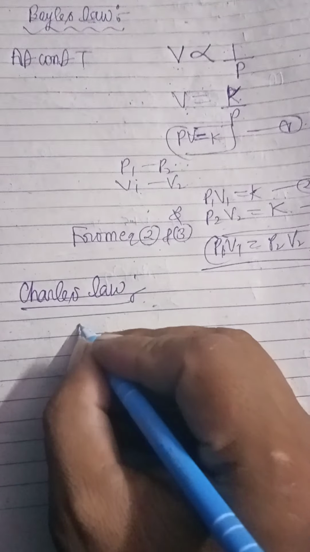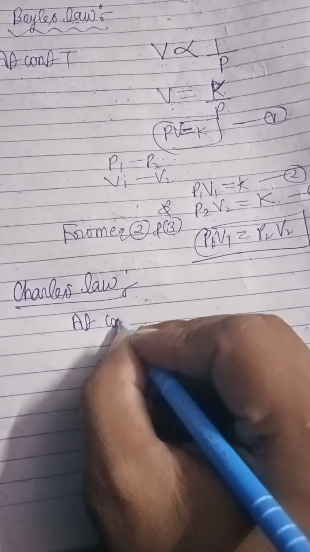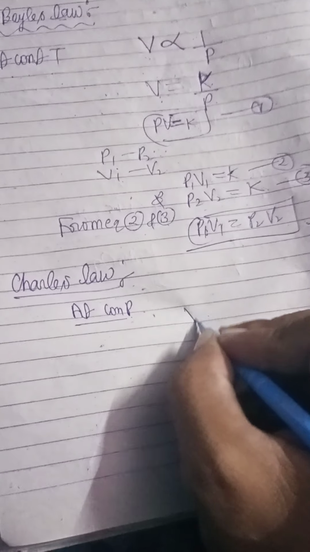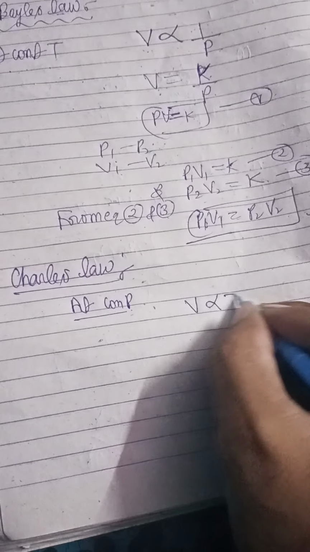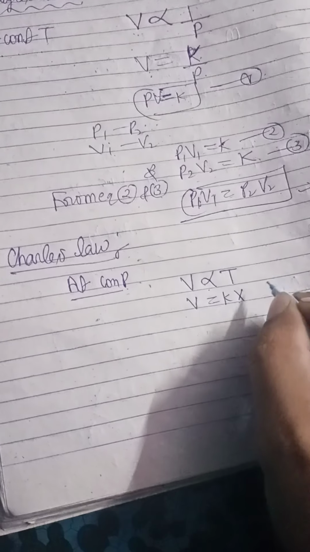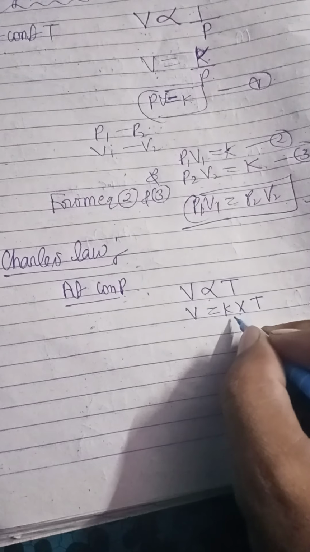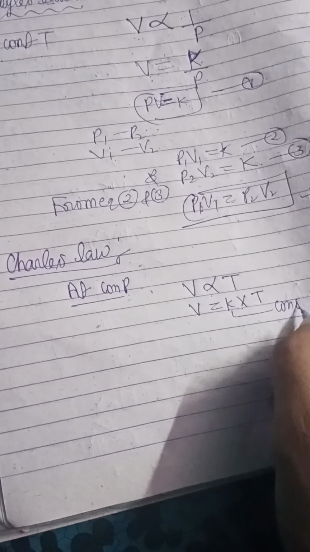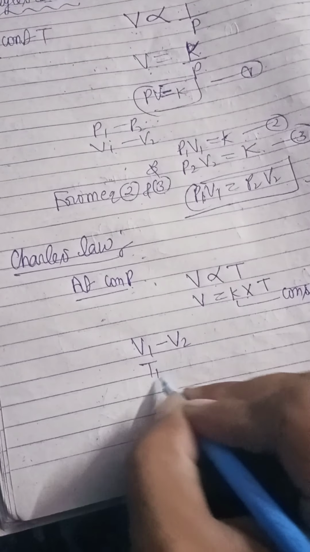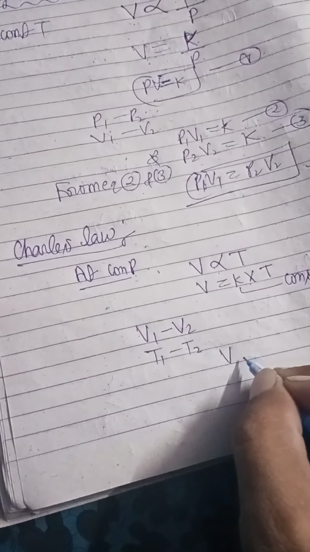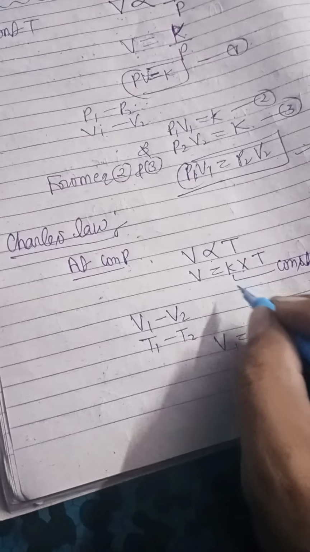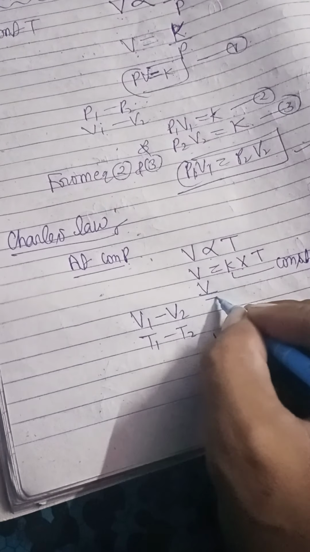What is Charles' law? At constant pressure, volume of a fixed amount of dry gas is directly proportional to temperature. Remove the proportional sign, we get constant K. V is equal to K into T, where K is a constant. If volume changes from V1 to V2 and temperature changes from T1 to T2, then V1 is equal to K T1, or we can also say V upon T is equal to K.